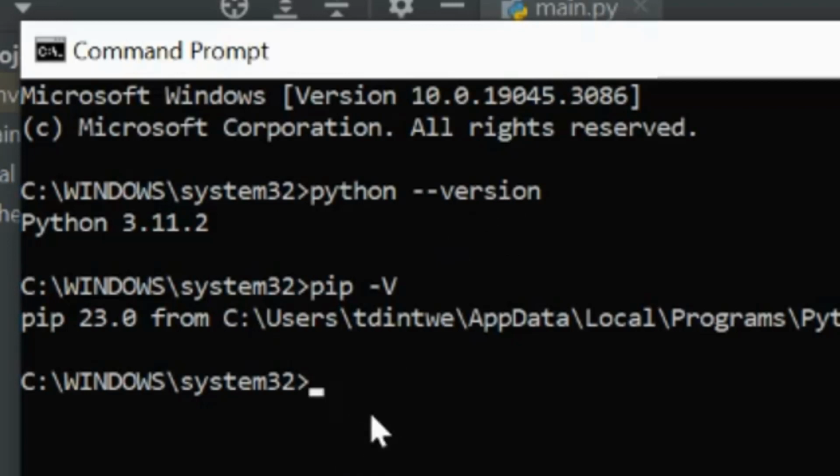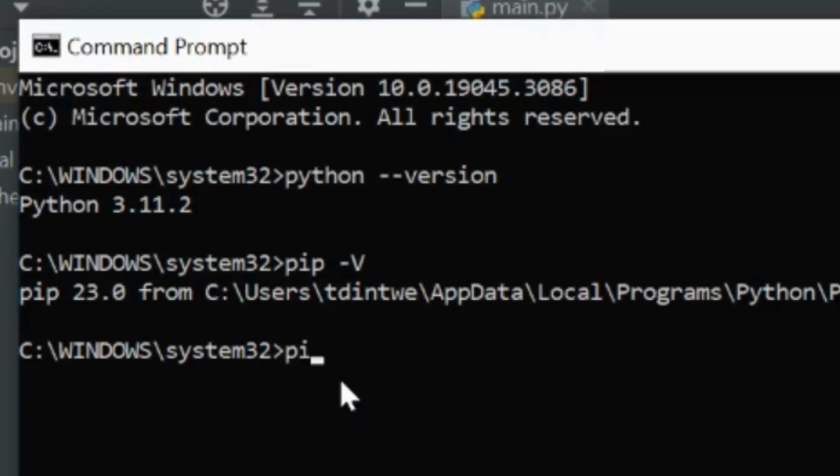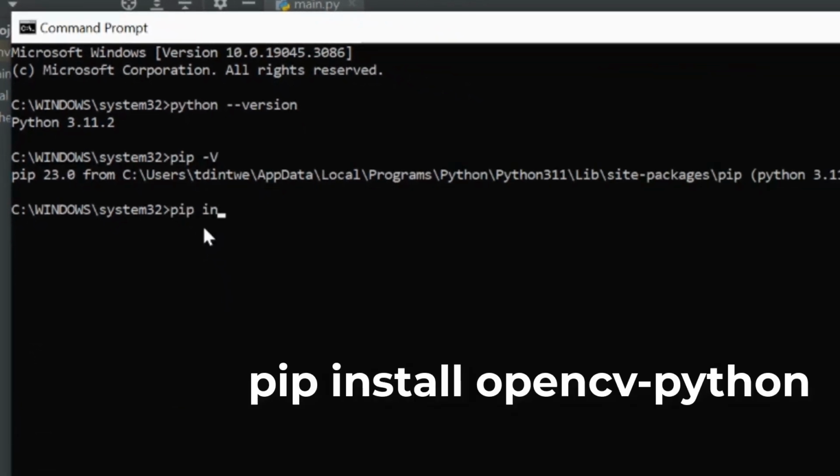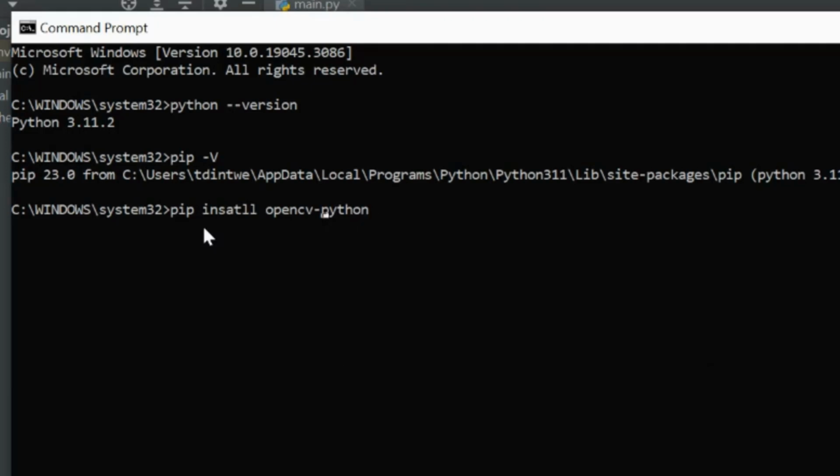Okay, the second step, you install OpenCV, and it can be installed using pip. So you type pip install opencv-python. There is OpenCV for C++, and there is OpenCV for Python. So we are installing OpenCV for Python.